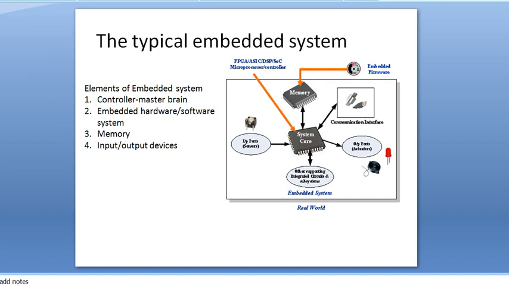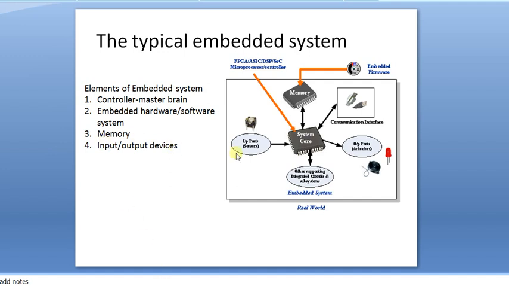the controller may contain some internal memories for storing the control algorithm. It may be EEPROM or flash memory varying from a few kilobytes to megabytes. Such controllers are called on-chip ROM. On-chip ROM is nothing but where it contains the EEPROM and flash memory, and the example is ATMEL 89C51. Some controllers may not contain on-chip memory and they require an external off-chip memory for holding the control algorithm. Example, Intel 8031AH. So here the memory can be on-chip memory or off-chip memory. So some examples are given here.